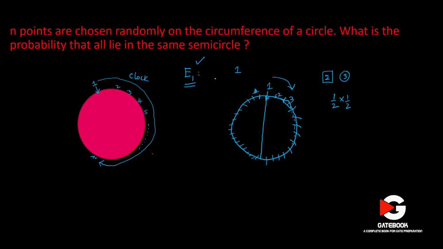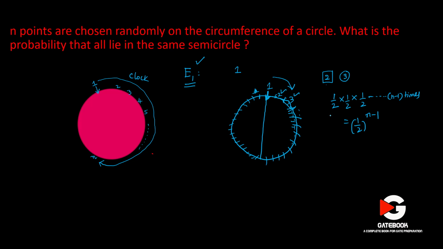So what is event E1? Event E1 is having all the n points on the same semicircle where 1 is the leading point. For that, point 2, point 3, and all these points should belong to this part of the circle. So what is the probability that they all belong to the same semicircle? 1 by 2, 1 by 2, 1 by 2, and so on, n minus 1 times. So that would be (1 by 2) to the power of n minus 1.